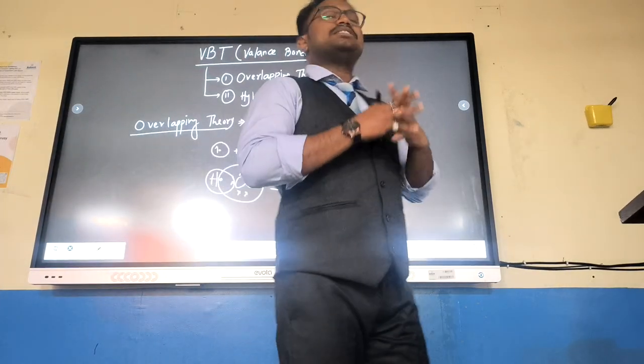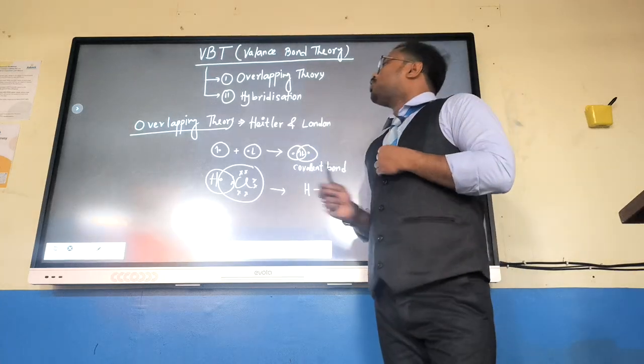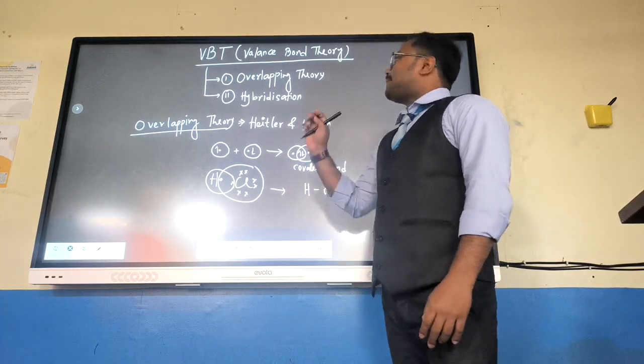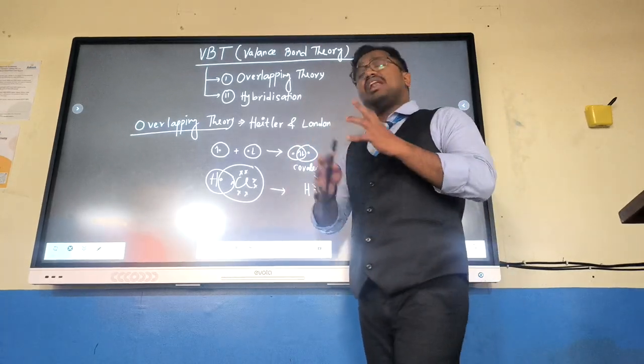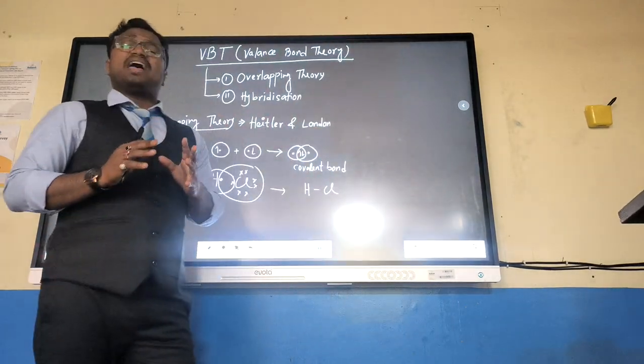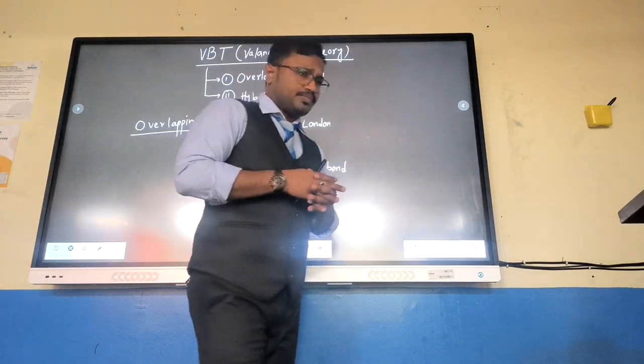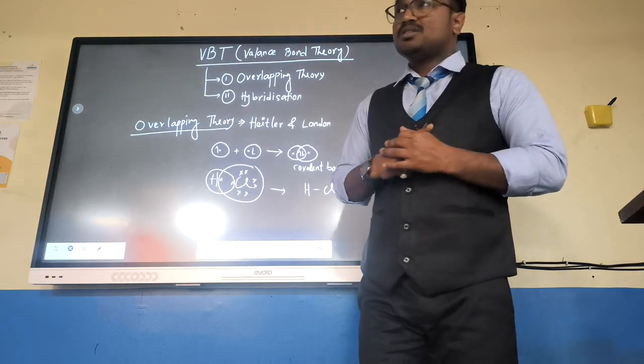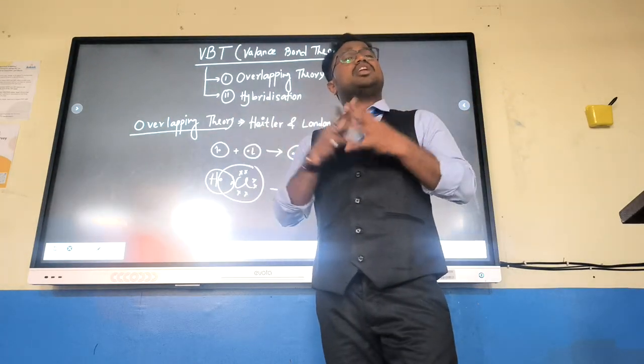One more important part of this overlapping theory is, whenever overlapping is happening, it is mandatory that orbitals should have directional character. So the first confusion comes, what do we mean by this directional character?